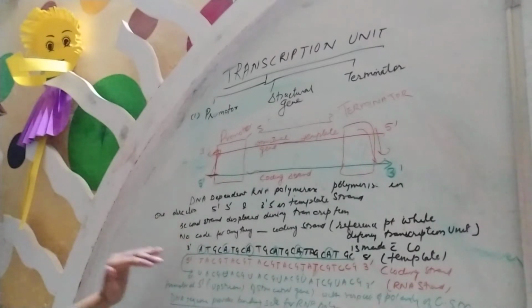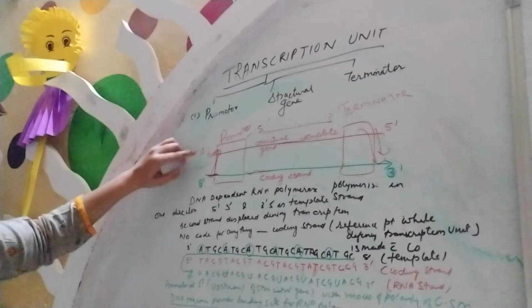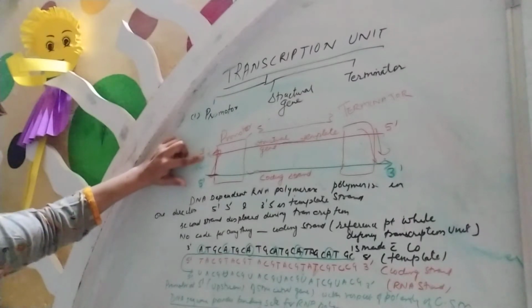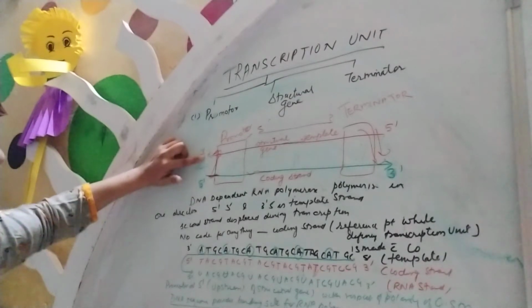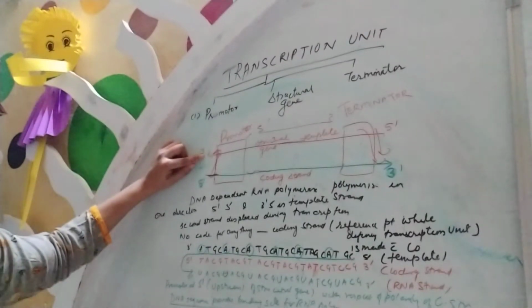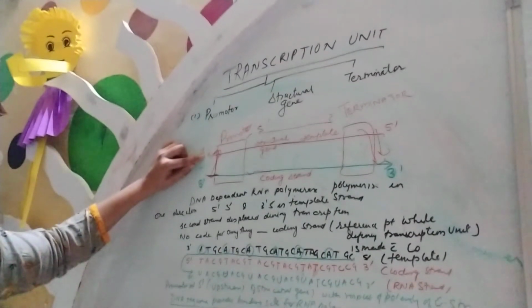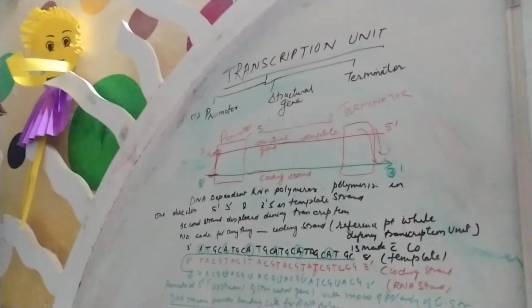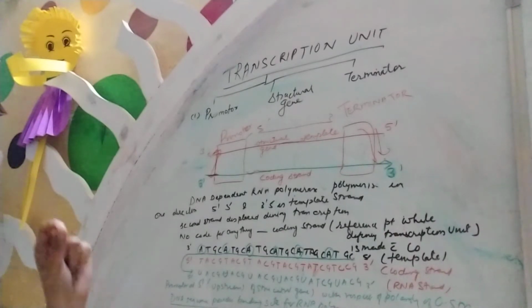Okay, after that, when you want to make the RNA strand, which strand will make it? The template zone will make the messenger RNA strand. So sometimes it comes in a 1-mark question: give the coding strand sequence and the messenger RNA sequence, and the template sequence is given. So you have to remember that while writing the messenger RNA, in place of T you have to use U, because it is messenger RNA.